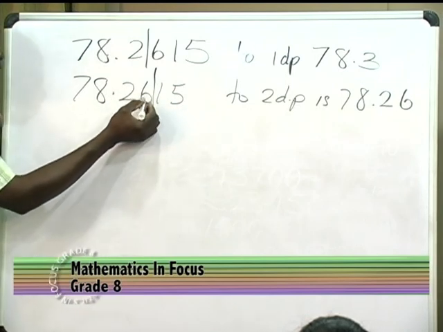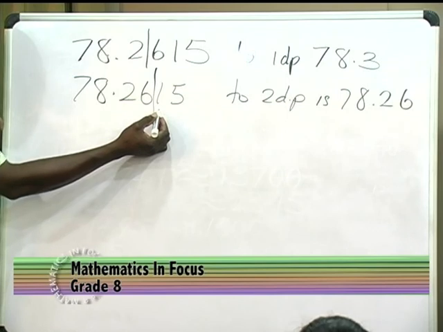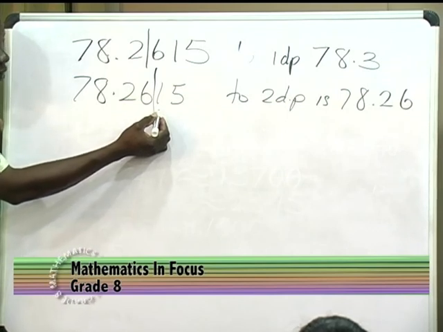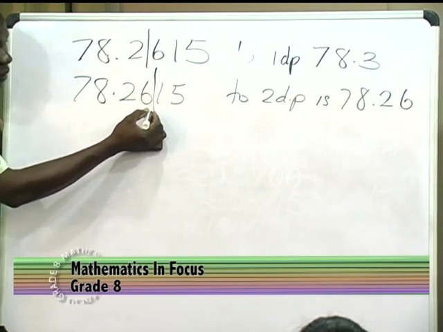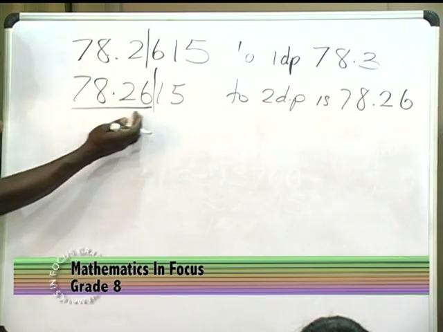We want it up to the 6. So we check to see, is the number after the 6 more than 5 or less than 5? Less than 5. So it says we keep this whole number as it is. We're not dropping the 6, we're keeping everything.